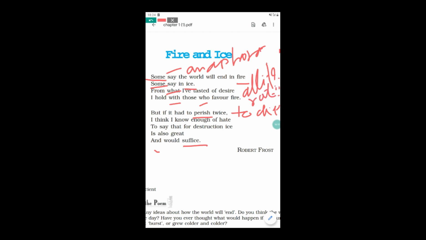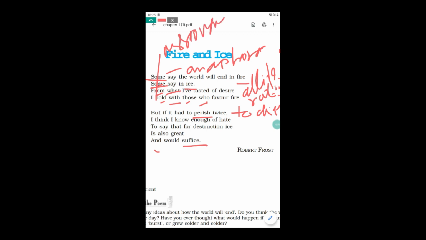So alliteration is used, and assonance is also used. Assonance means where there is repetition of a vowel sound. So here, o, o, o, means there is repetition of the same vowel sound in more than one word. That's why there is assonance. So this is known as assonance.